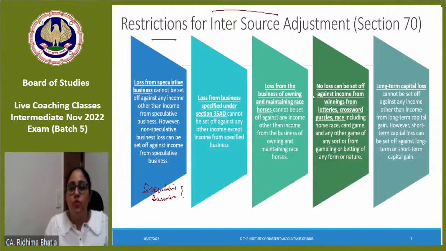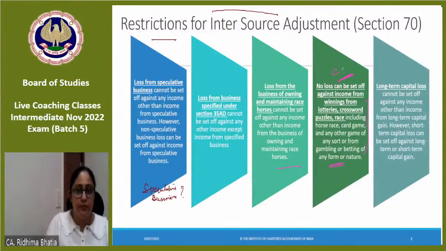Next is loss from owning and maintaining race horses. If you remember, in casual income, one thing is clear that on crossword puzzles, lottery, etc. no loss is allowed. No loss is allowed in the sense that no expenditure is allowed. Expenditure नहीं होगा तो loss आएगा. Because in puzzles, if you're winning, then only it would be taxable. If you're not winning, nothing would be taxable. But no expenditure also would be allowed. So there would be no possibility of loss.